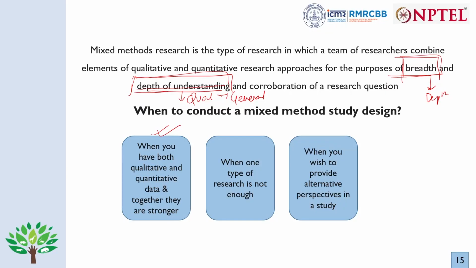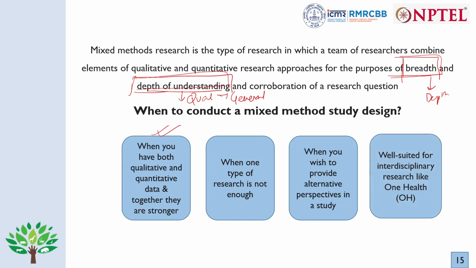Then in this kind of situation, when we need alternative perspectives, when one study is not enough, then we go for a mixed method design. And finally, this is very well suited for something like One Health, where we have interdisciplinary research. So in One Health, we have scholars from so many other fields like epidemiologists, veterinarians, environmental engineers, ecologists, climatologists, botanists, microbiologists.